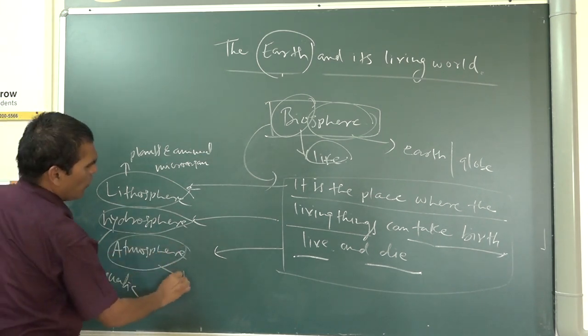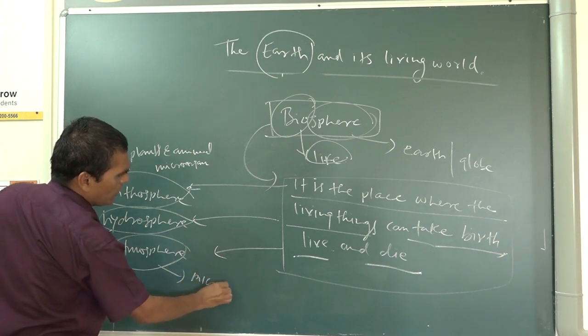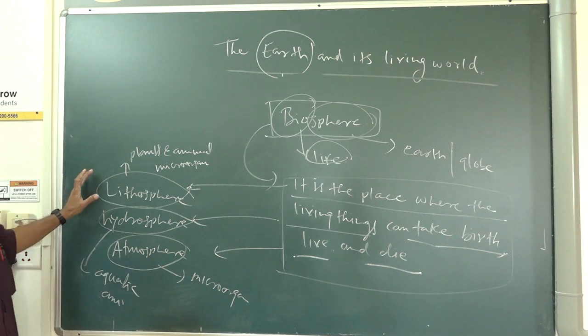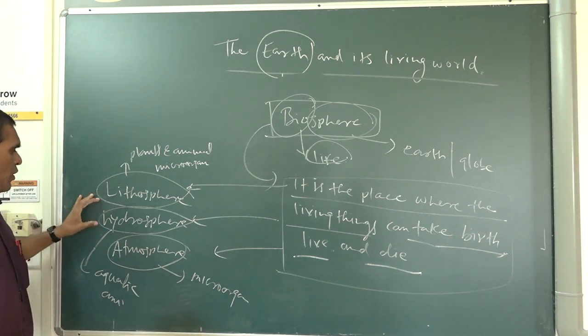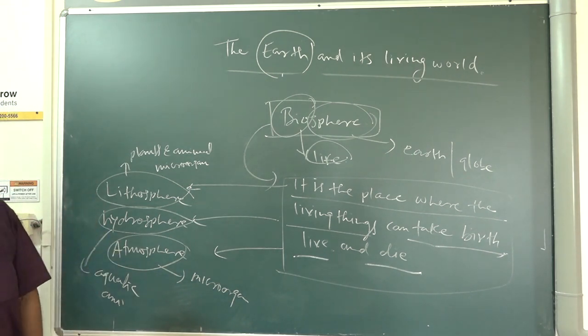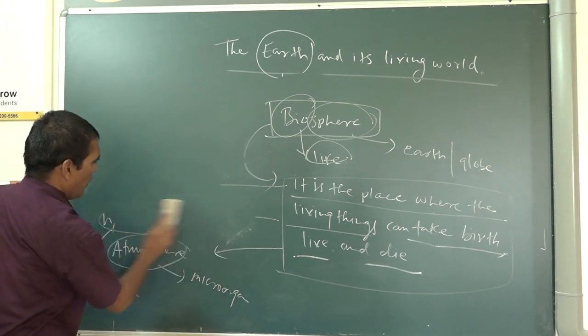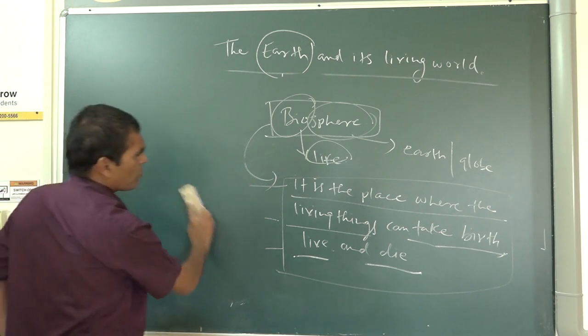In the atmosphere we will find microorganisms. In this way, we will find living things everywhere: the lithosphere, the hydrosphere, and the atmosphere. The biosphere we will find everywhere.